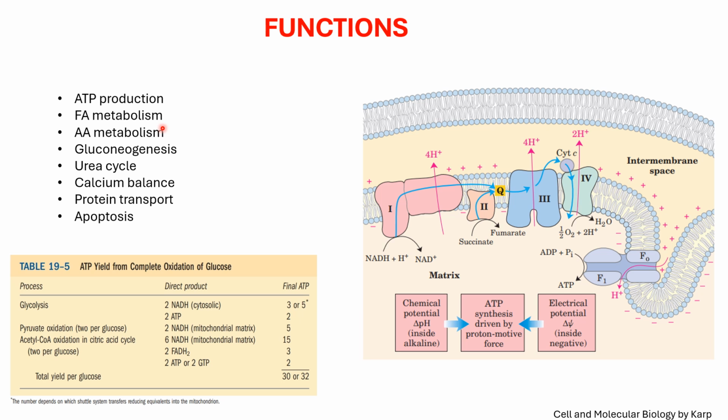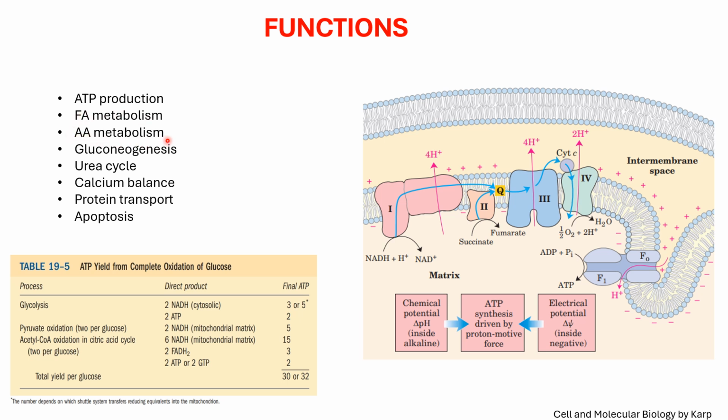Fatty acids enter the mitochondria, and here they are broken down into acetyl coenzyme A via a process called beta oxidation of fatty acids. And these molecules of acetyl coenzyme A are further fed into the Krebs cycle, and are used in the production of ATP.